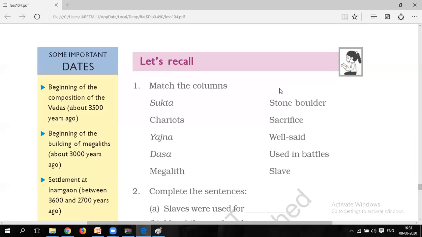It is only because from this year we are following the NCERT based syllabus textbook, so I am giving the questions from that.